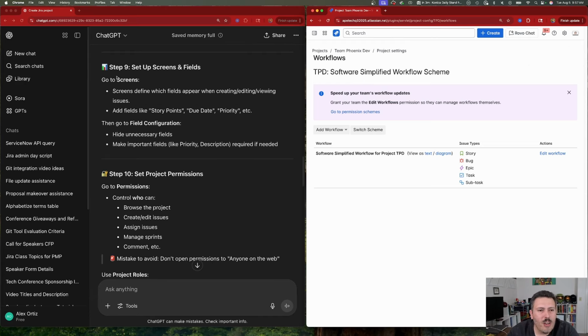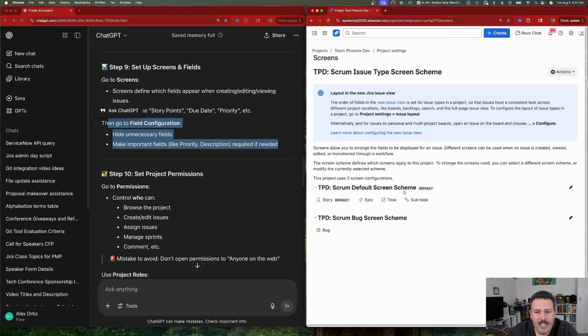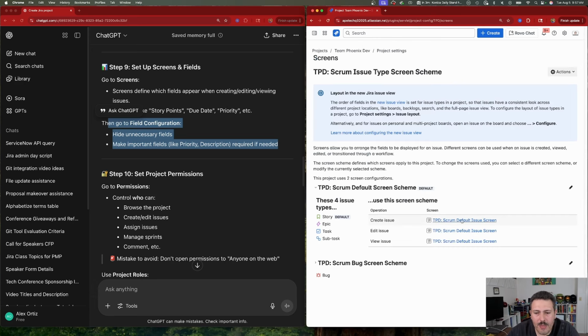Step 9, we have our screens and fields. So go to screens to find which fields appear when creating, editing, or viewing issues. Add fields like story points, due date, or priority. Then go to field configurations, hide any unnecessary fields, and make important fields like priority required if needed. So half a point here. I would not do this exactly the way it's saying it, but yes, you're going to go to work item. You're going to go to screens. And yes, here is where you do define, but again, you're missing steps.